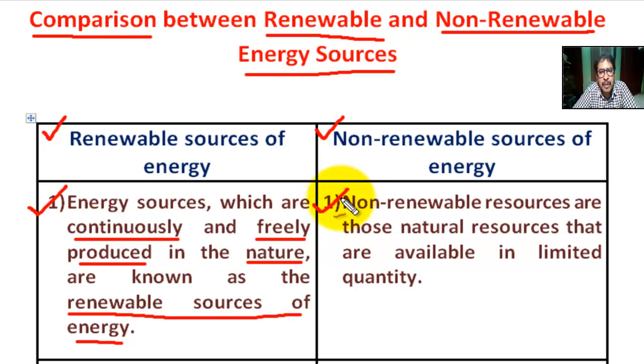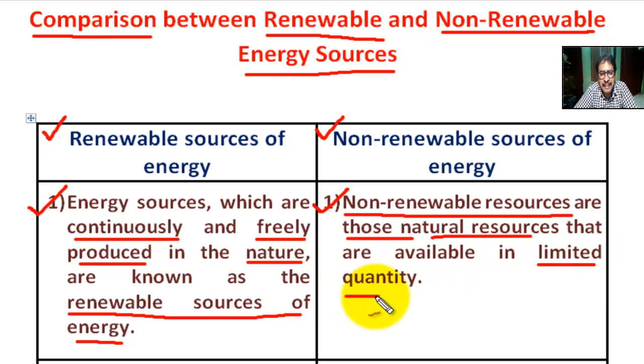Number one, for non-renewable sources of energy, non-renewable sources are those natural resources that are available in limited quantity.